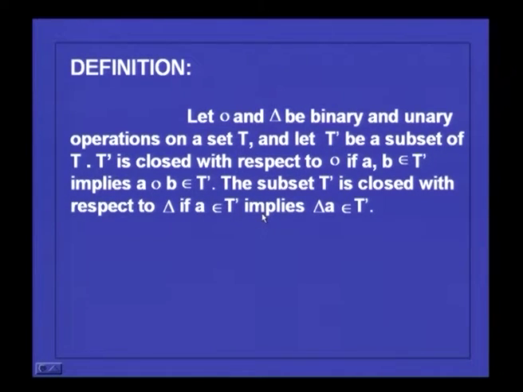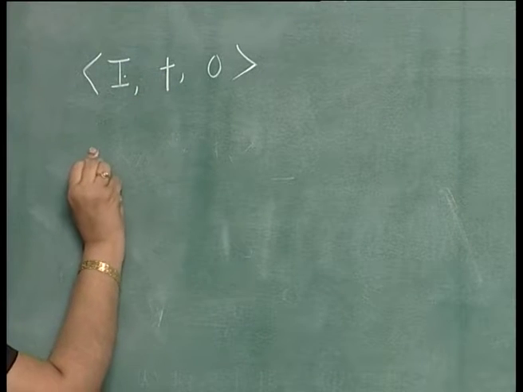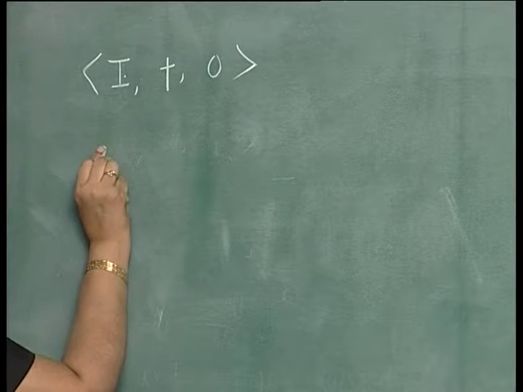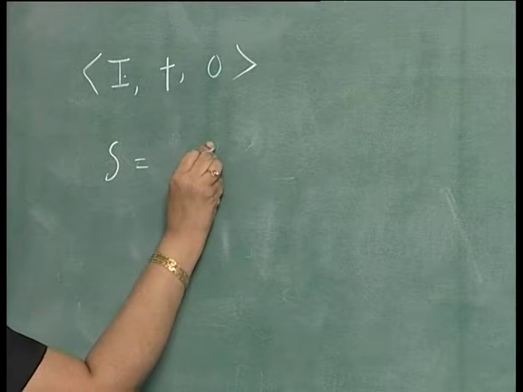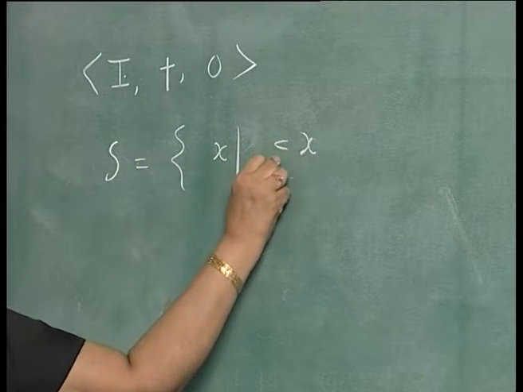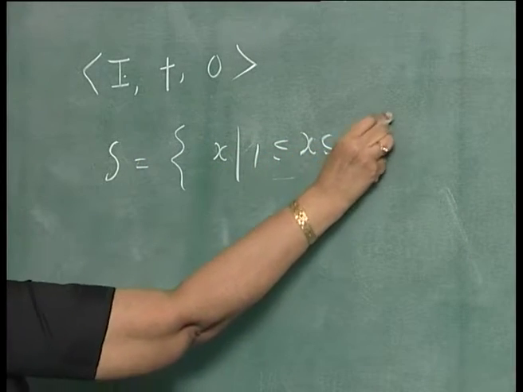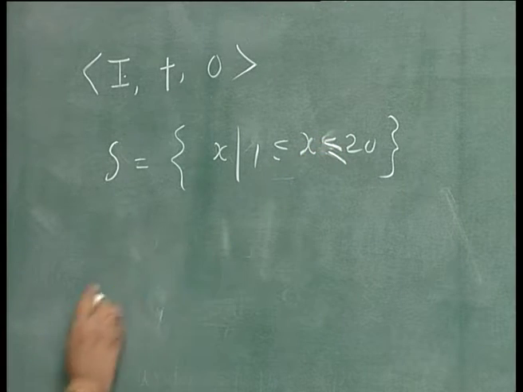For example, let us consider the set of integers and the operation plus. Let us consider this algebra and consider a subset. For example, take a subset, say S, where the integers x are between 1 and 20. So, the set of integers from 1 to 20 is a subset.